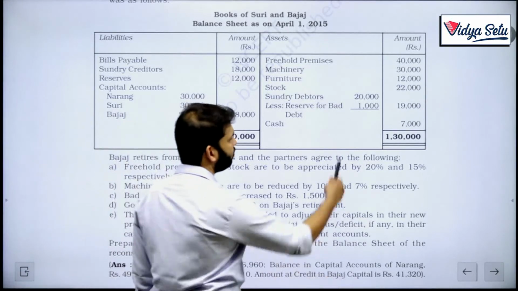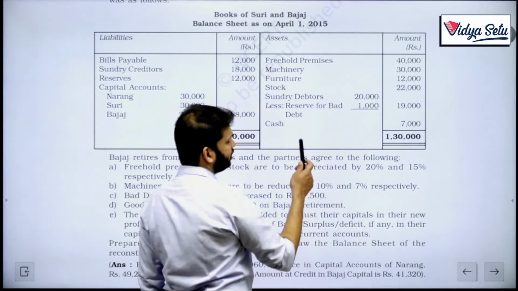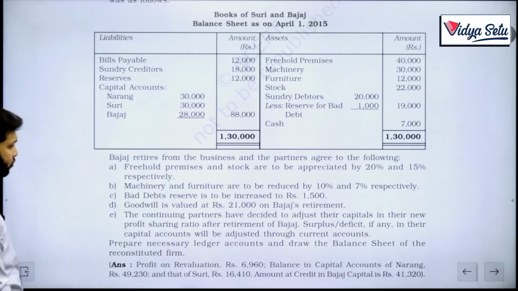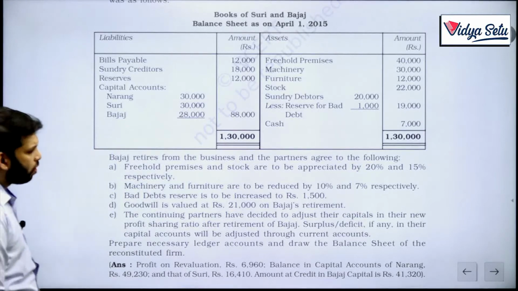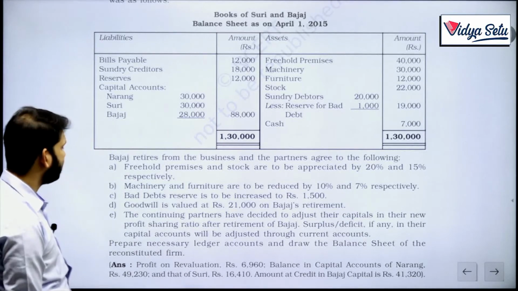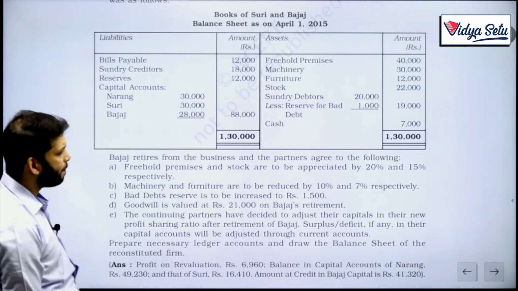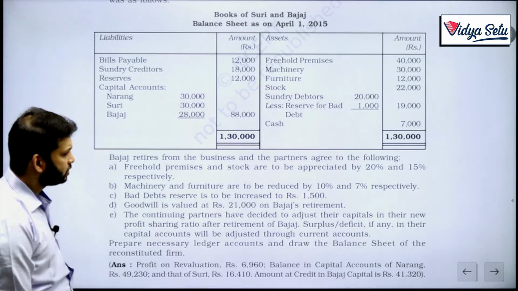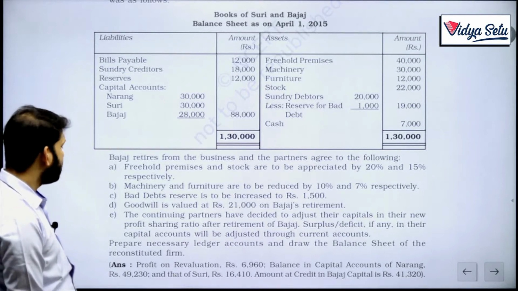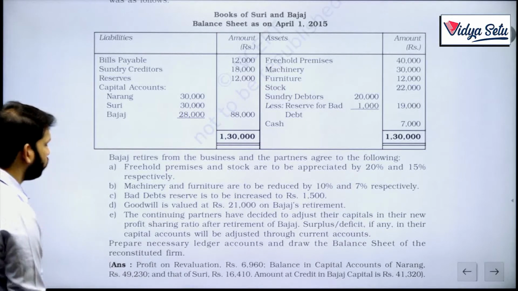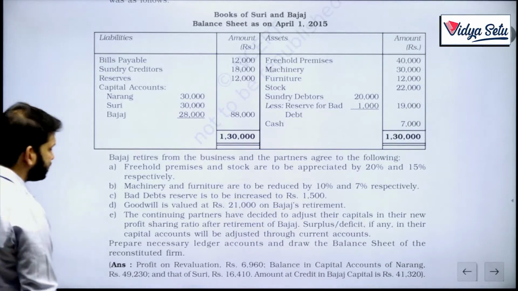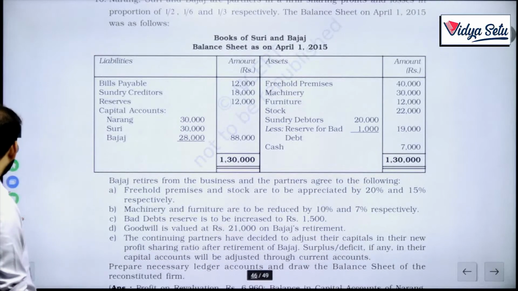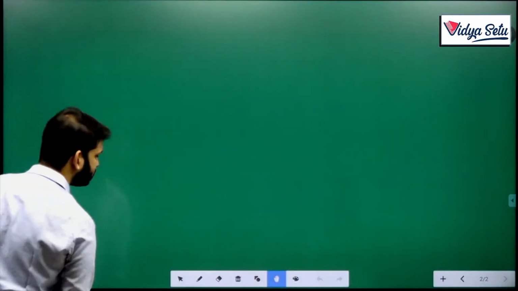Bad debt reserve is to be increased to 1500. That means it's already 1000, we have to make it 1500, so the increase is 500 rupees. Goodwill is valued at 21,000 on Bajaj's retirement. The continuing partners have decided to adjust their capitals in the new profit sharing ratio after retirement of Bajaj. Surplus or deficit, if any, in their capital account will be adjusted through current account. Prepare necessary ledger accounts and draw the balance sheet of the reconstituted firm. A good question. Let's do it.